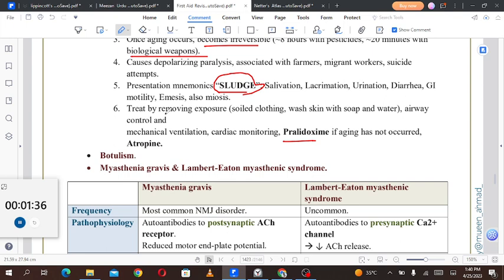The treatment is removing the exposure. So the first thing is to remove the patient from the site of exposure, be it a field with pesticides or a war zone with biological weapons.